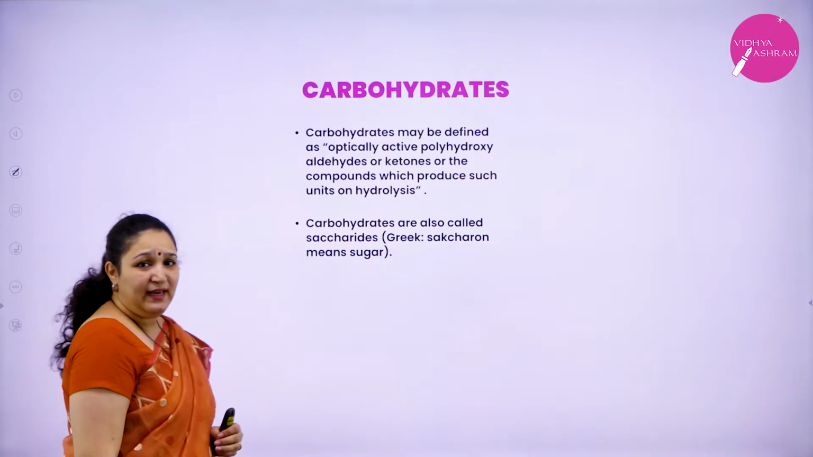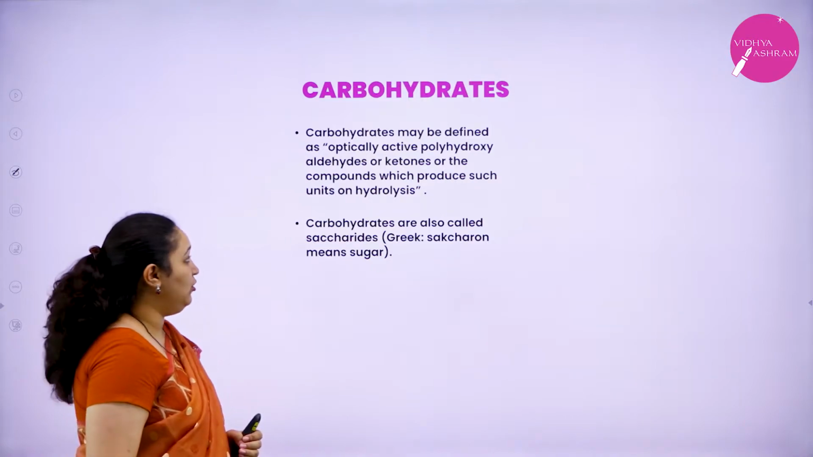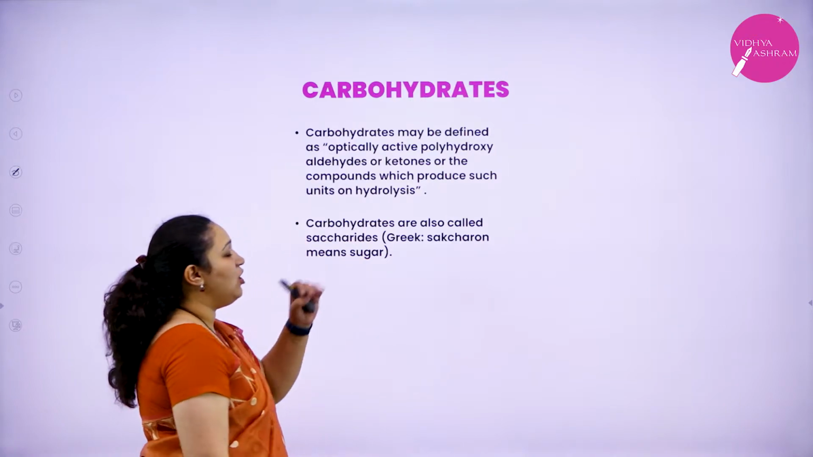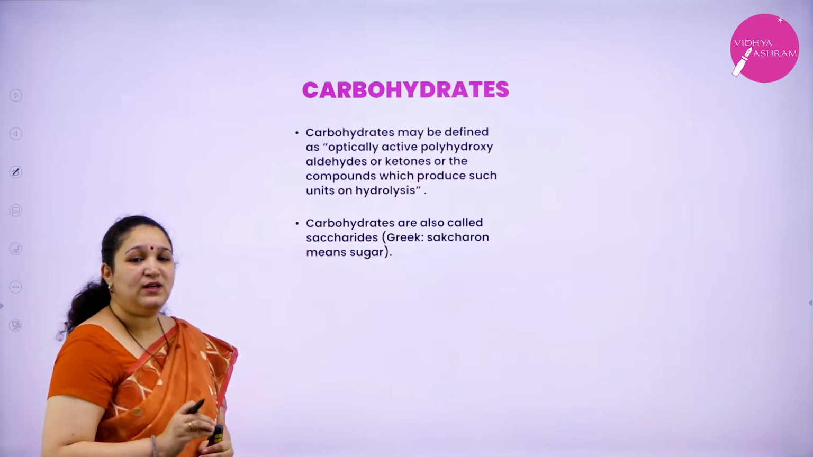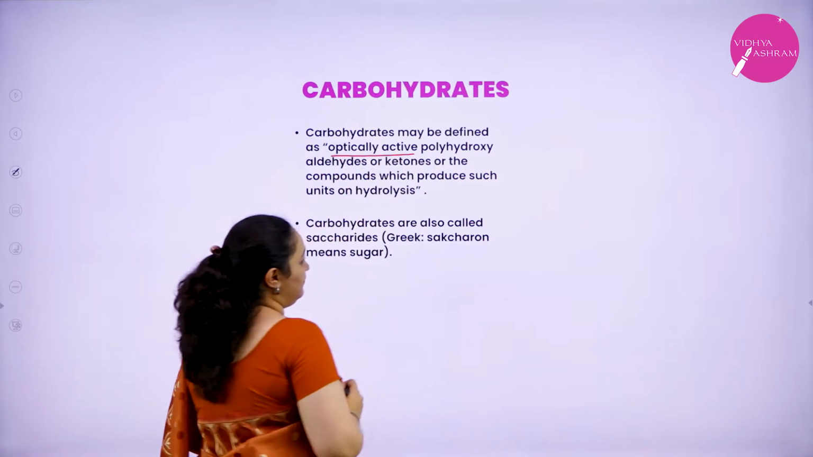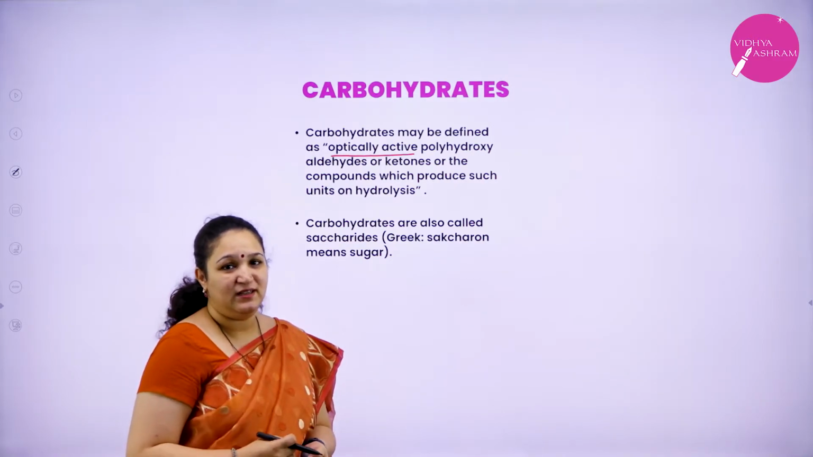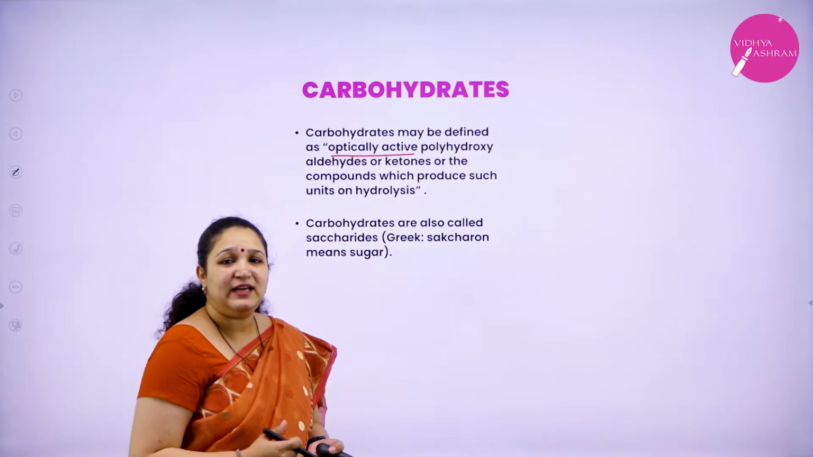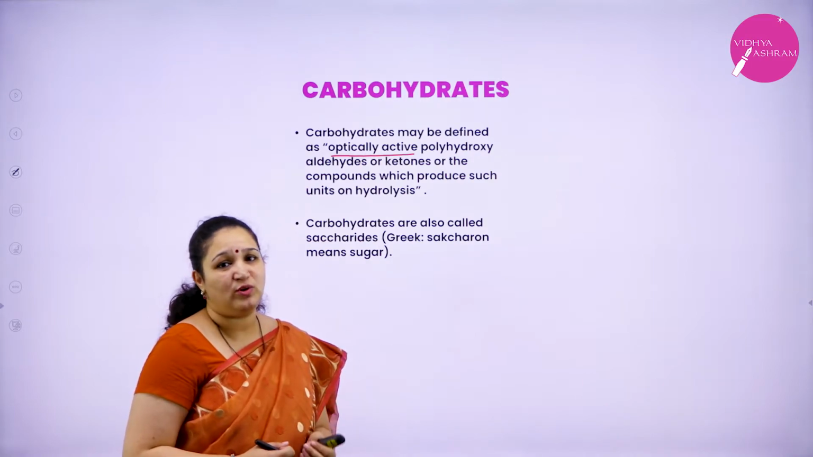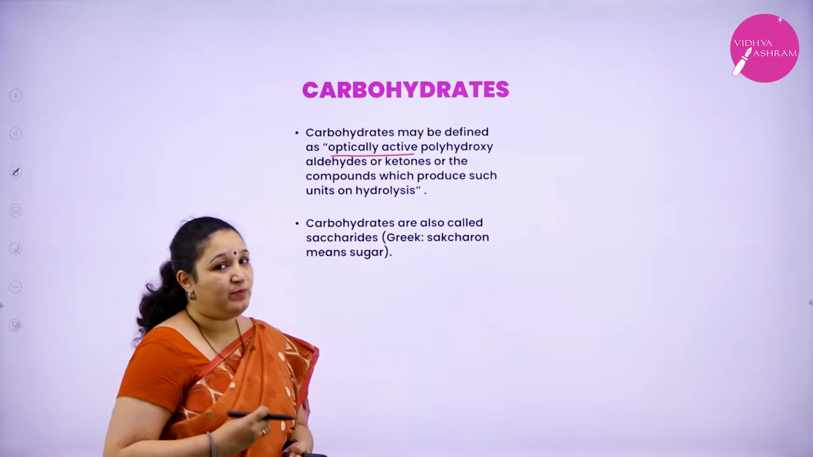It is optically active polyhydroxyaldehyde or ketone or compounds which produce such units on hydrolysis. What does this mean? Optically active. That means they can rotate the plane polarized light clockwise or anti-clockwise direction, based on which we can tell they are dextrorotatory or levorotatory. So carbohydrates are optically active.